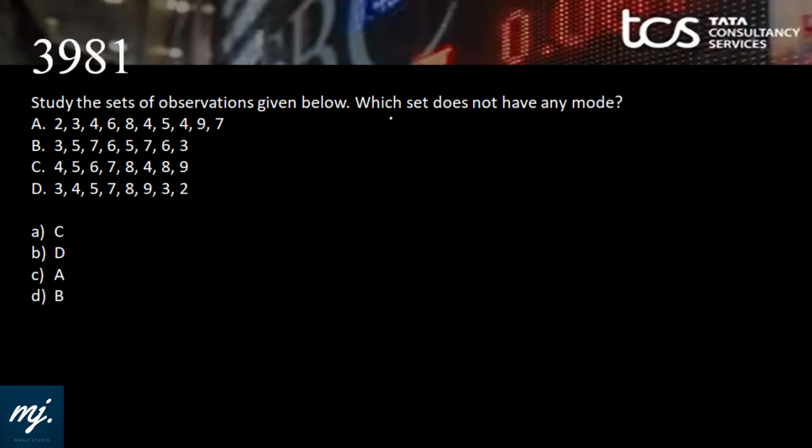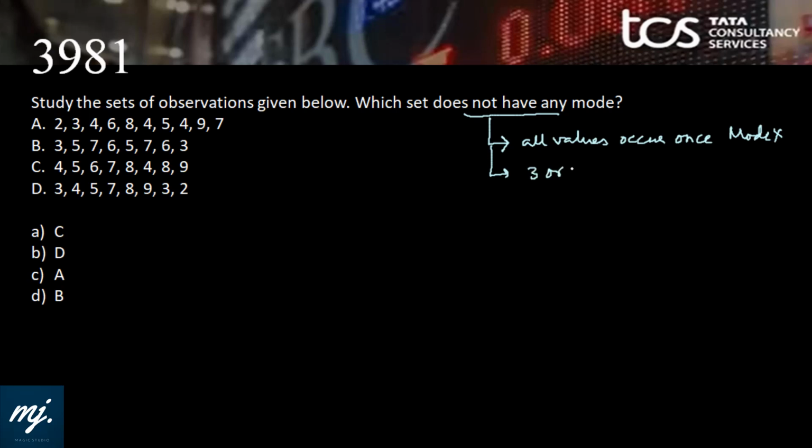Study the sets of observation. 4 sets are given. Which set does not have any mode? And we know from the properties of mode that if all values occur once, we will have no mode.